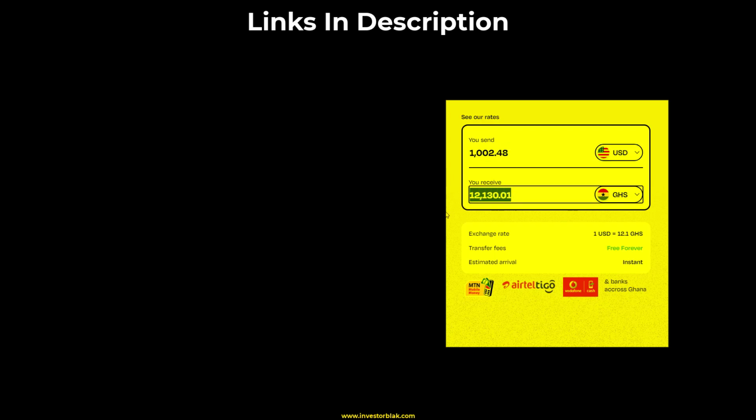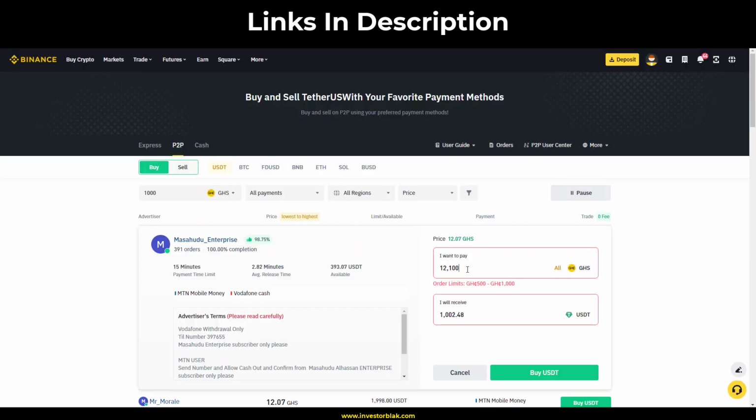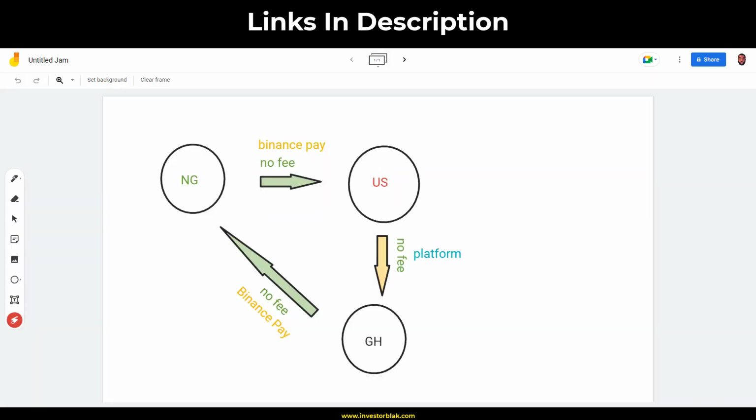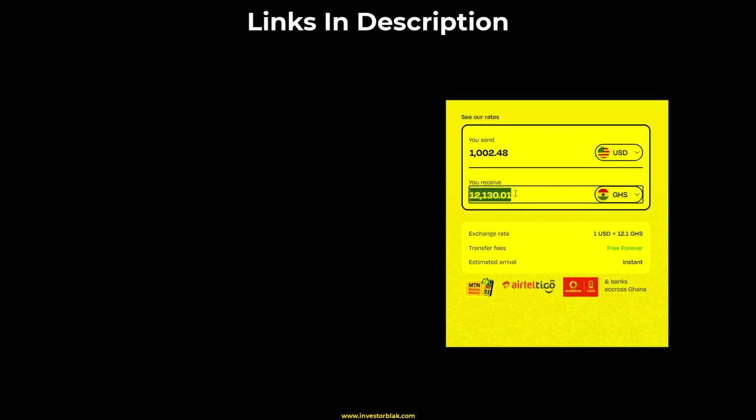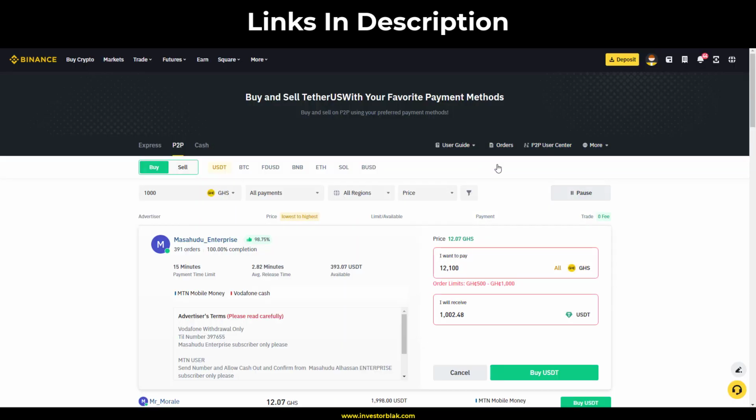Ctrl C. Then you go back to your Binance and paste your new amount and see how much you're going to be making. So if I copy the new amount, which is 12,130, I'm going to put 130 here. You see that your money will be doubling.